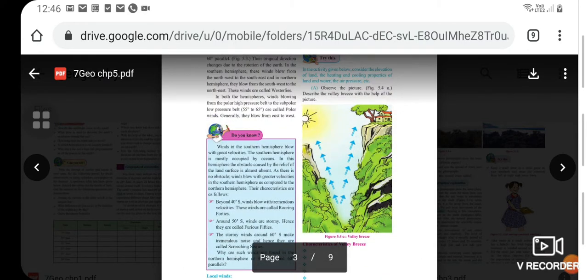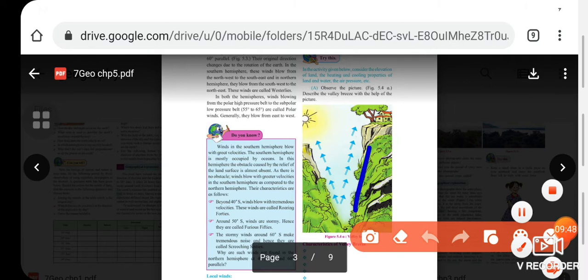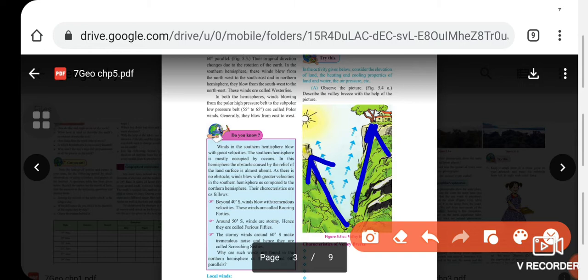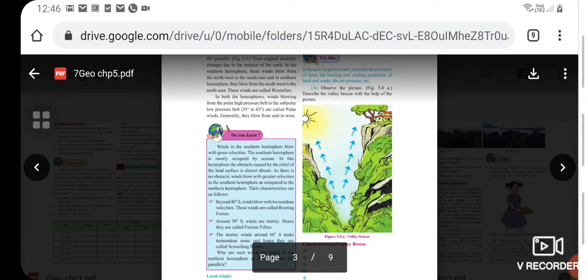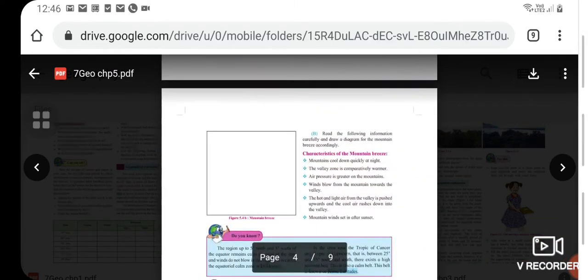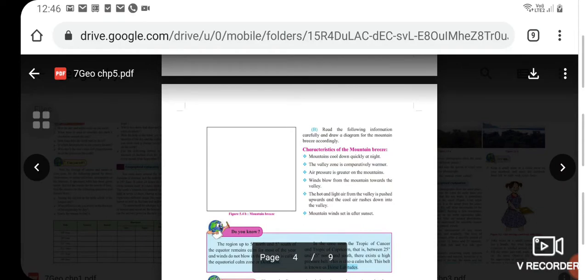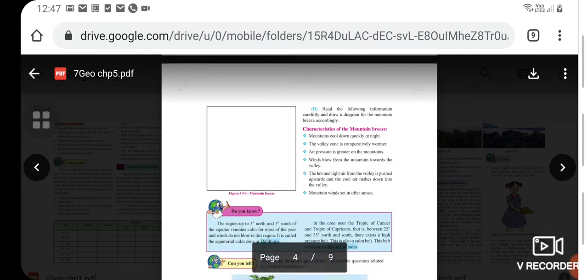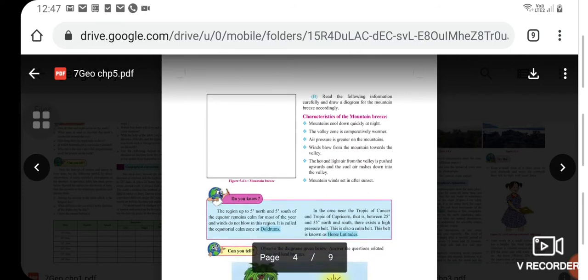These arrows here are telling you about the breeze. The B one: read the following information carefully and draw a diagram for the mountain breeze accordingly. Characteristics of the mountain breeze are given in the picture.